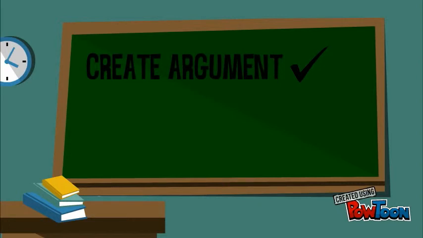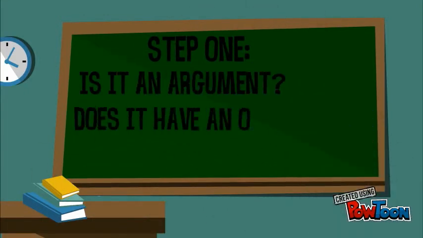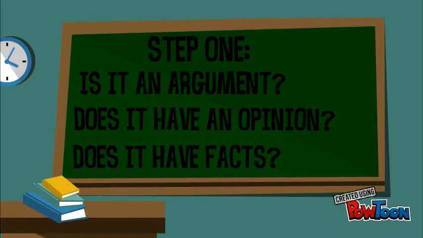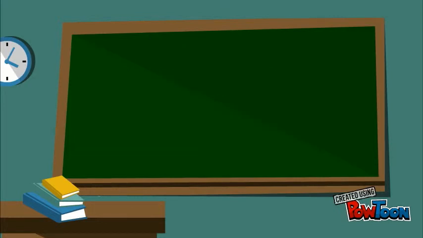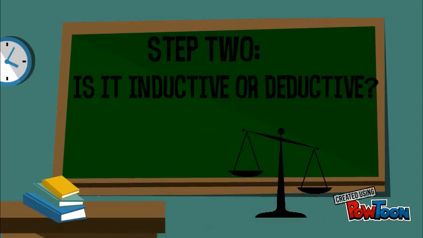Now that you know how to create an argument and identify fallacies, let's look at the steps to follow when criticizing an argument. Step 1, you should ask, is it an argument? Does it have an opinion? Is it backed up with facts? Step 2 is to identify whether it is inductive or deductive.